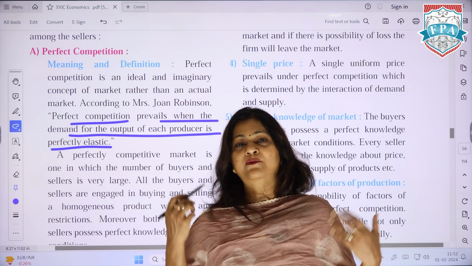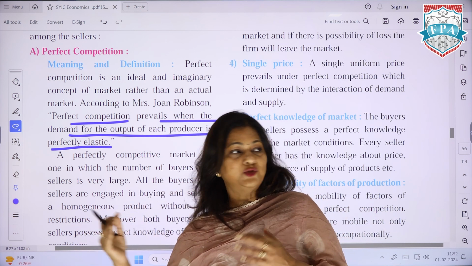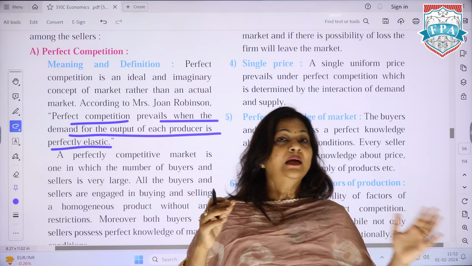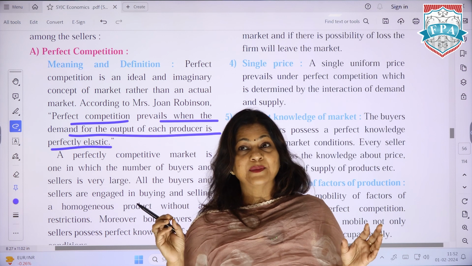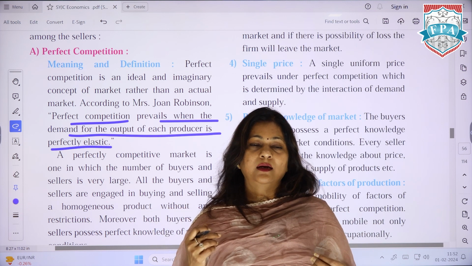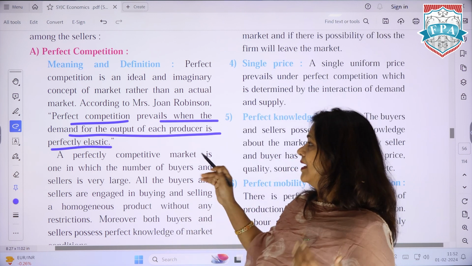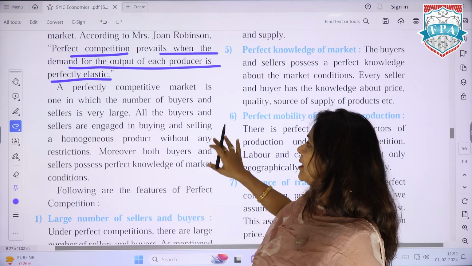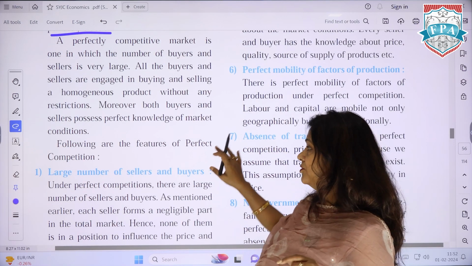Why this happens, I explained in the last class. The product is homogeneous, there are many consumers, many suppliers. No supplier is giving you anything special. So I will go to the person who is giving me the product at the cheapest cost. So the basic characteristic of perfect competition is that the demand for the output of each producer is perfectly elastic. That's what you need to remember.